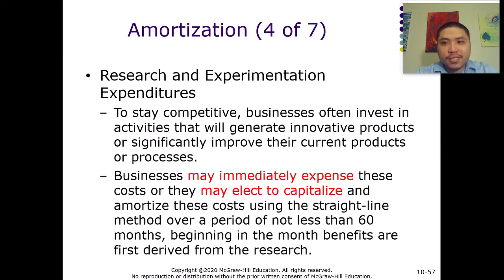So for these assets, business owners can choose to immediately expense the cost, or they can choose to capitalize the cost and amortize it over a period of time using the straight line method. So either way, whichever method generates the highest deduction for the taxpayer, they can just go with that.